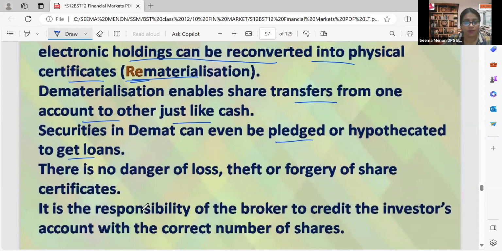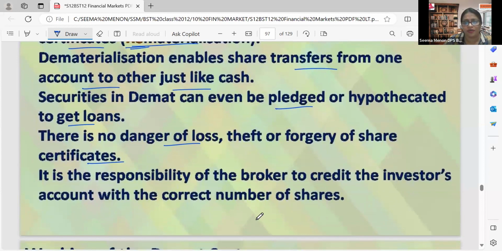That is also possible, even though it is in the demat account. There is no danger of loss, no fear of theft, or forgery of share certificates. Share certificates we keep at our home or office in physical form; there is a chance of theft or forgery. All these can be avoided in the electronic format.